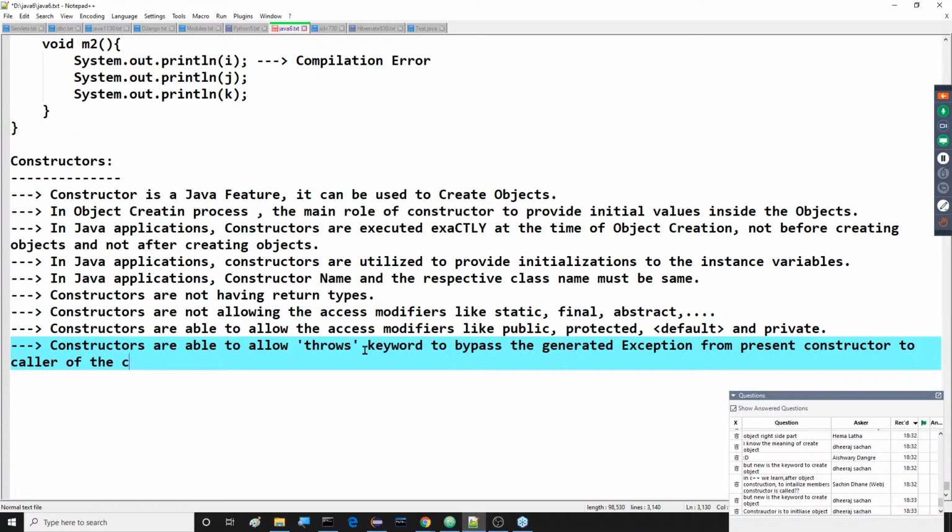The caller may be anything, maybe a method or maybe another constructor, whatever it may be.